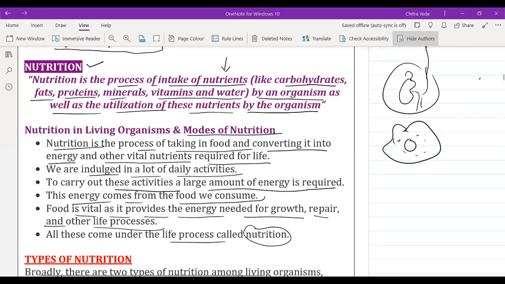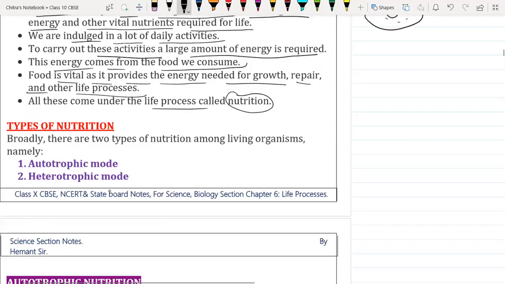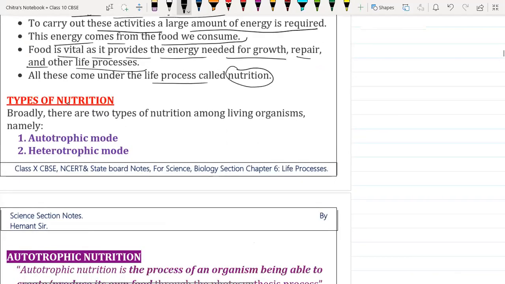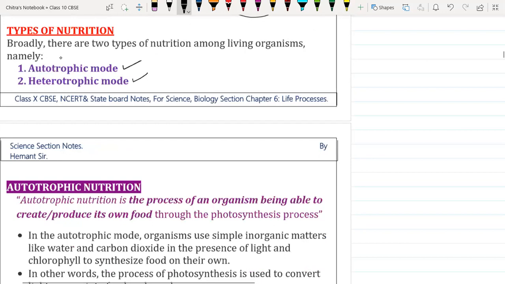Okay. So now we are going to discuss the types of nutrition. Nutrition we divide into two categories. One is called the autotrophic mode of nutrition and the other is the heterotrophic mode of nutrition. We have one more here called the saprophytic mode of nutrition. We will discuss it later on, but it is again under heterotrophic nutrition. Okay, so let's discuss autotrophic nutrition.